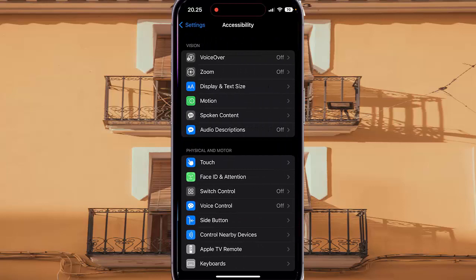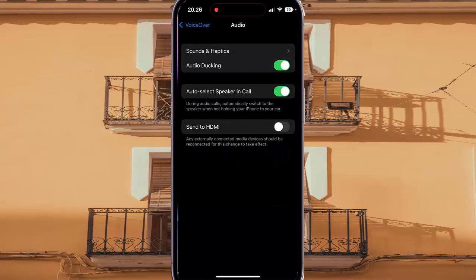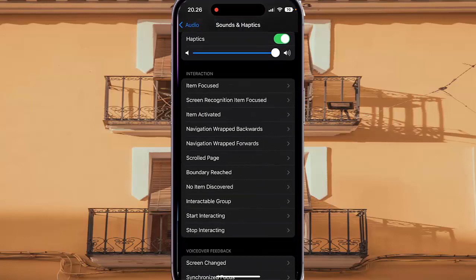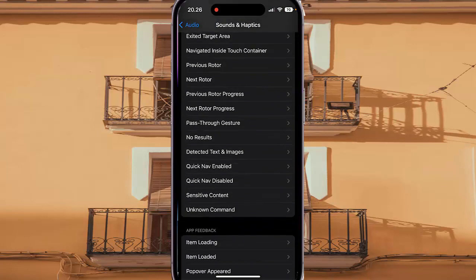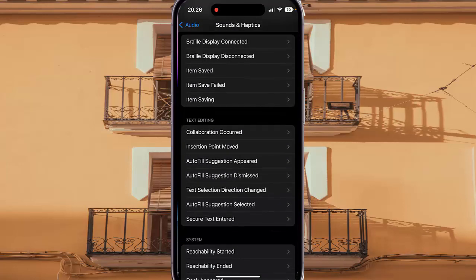select VoiceOver, and then tap Audio, select Sounds and Haptics, and then scroll down the screen, find Insertion Point Move. Next, tap Insertion Point Move